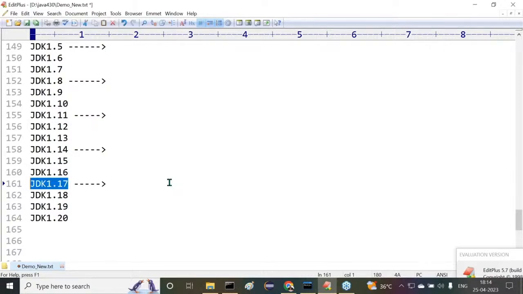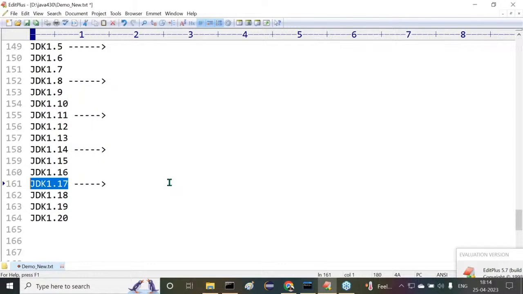Yes, as companies are now using Java 17, definitely we have to update up to Java 17. Here we are going to understand up to the 20th version as per my responsibility. But as a student, if you want to survive in the software industry, definitely you should learn at least a minimum of JDK 17. This is mandatory for everybody.